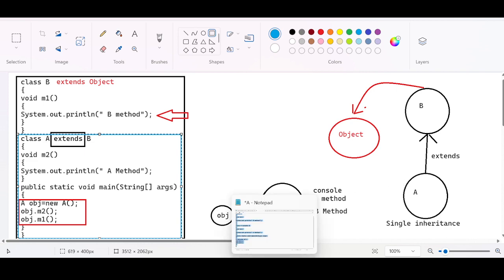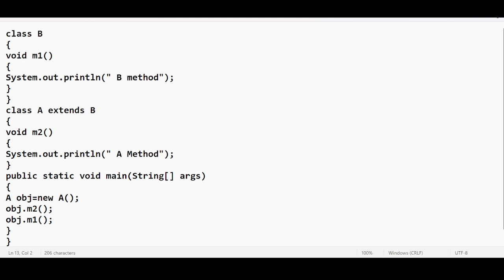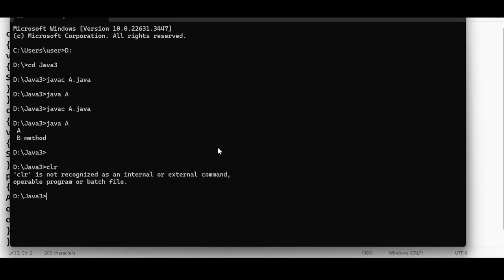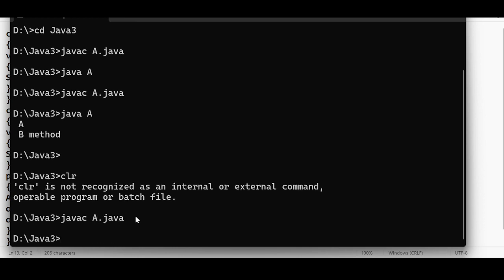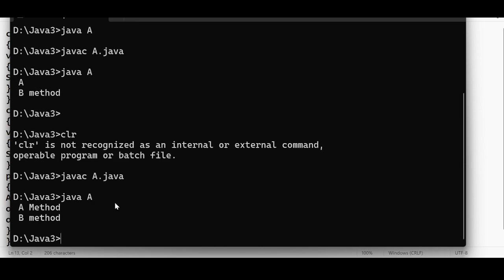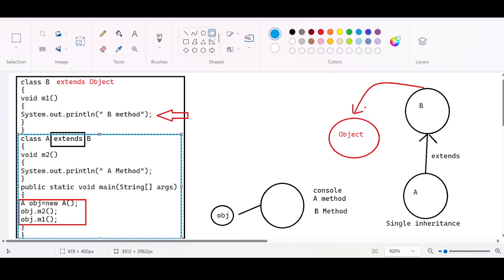Where is the proof? Let me run this code. I'm saving this as A.java and opening the command prompt. I hope it is visible for you. javac A.java, then java A. A method, B method displayed in the console. Aren't we getting the same answer? A method and the B method are being displayed in the console.